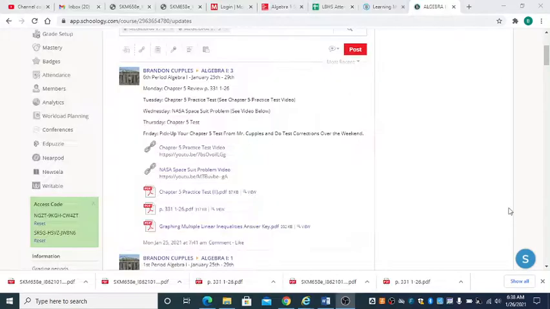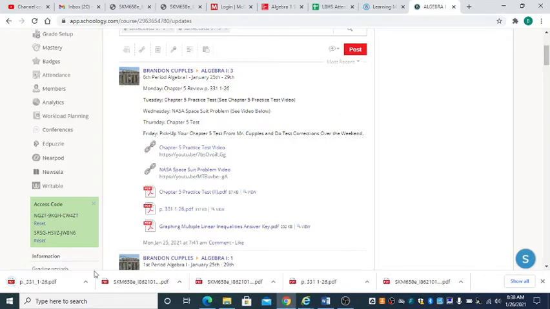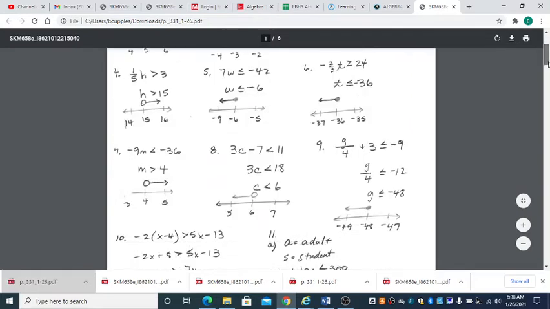Anyways, here's what I'm going to try to do. I'm going to go over to Schoology right now, show you what's going on, my expectations, and go from there. For yesterday, you guys did your Chapter 5 review, page 331, 1 to 26. Down here, I have attached a PDF that you can pull up. I'll click on it right here, and it has all the answers to the work that I had you do.